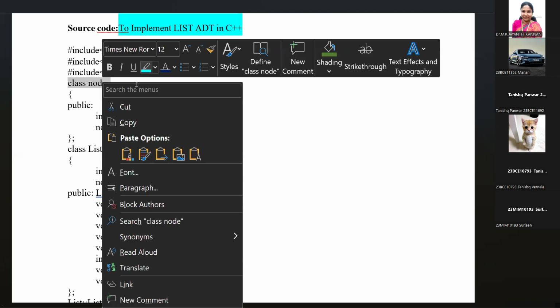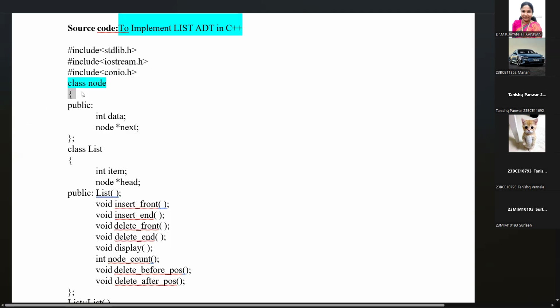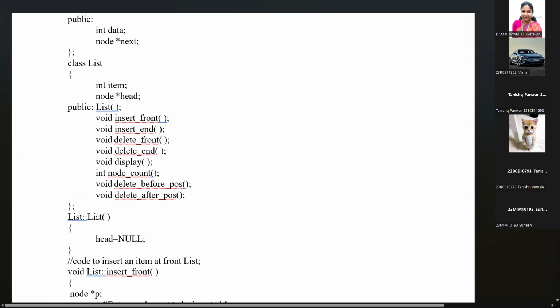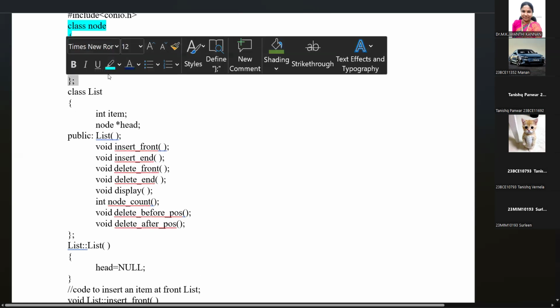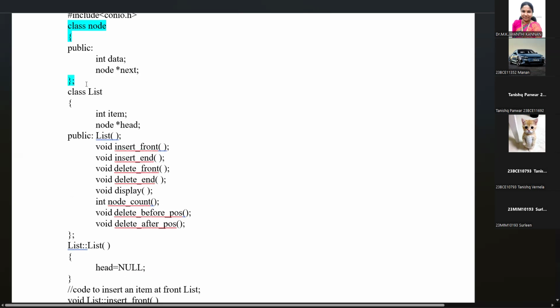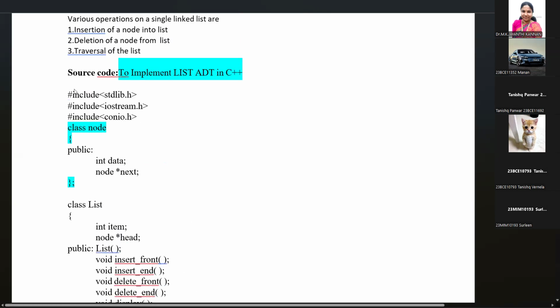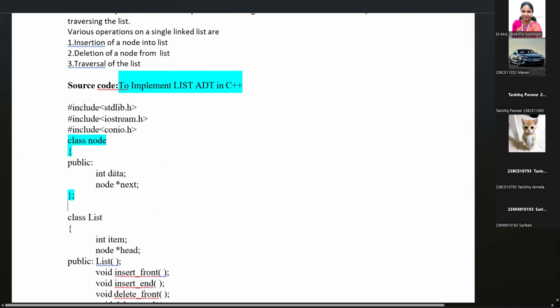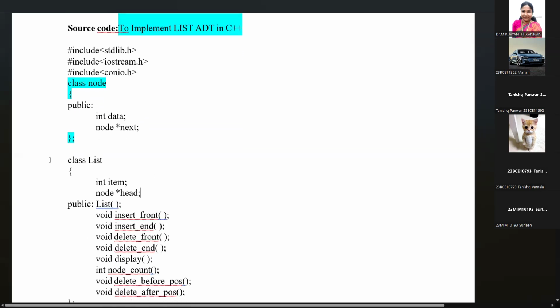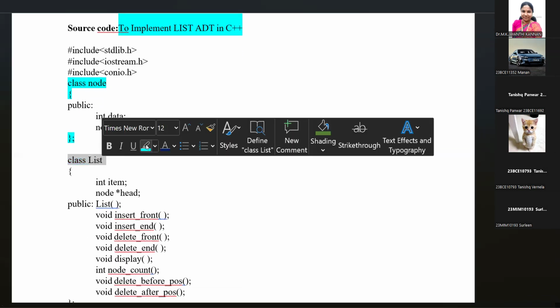Okay, the class starts here and the class ends here. So a node class is created. The node will have the data field as well as a pointer field that holds the address of the next node. And we are creating a class called list.